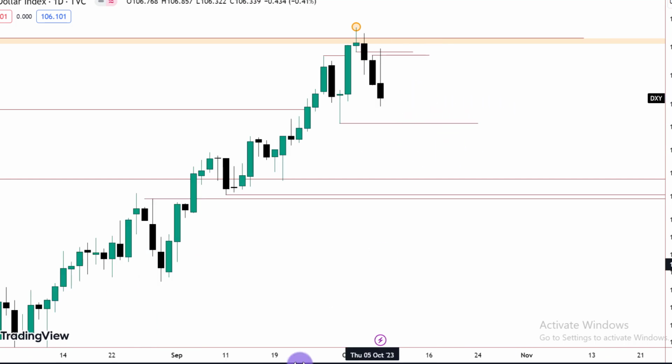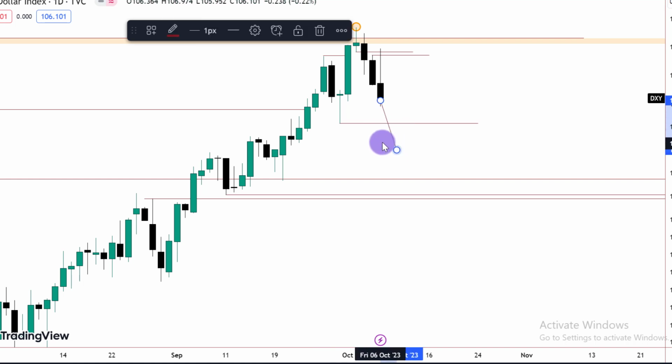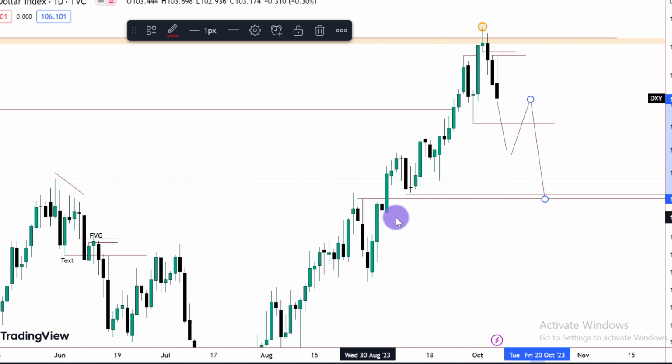Okay, so what I'm looking to see here is this price trade below the previous higher low. Once it does this and the body of the candle closes below this, that will be a new shift of market structure lower. Then we'd like to see retracement into that bearish breaker, or the fair value gap that will be created in the process, before we drop into the weekly level that we have outlined here.